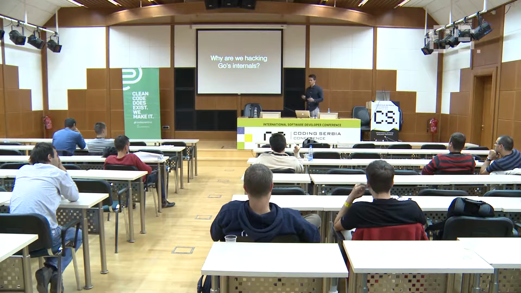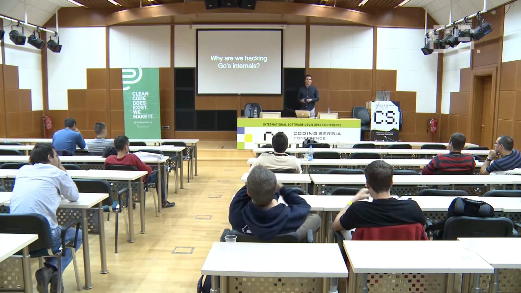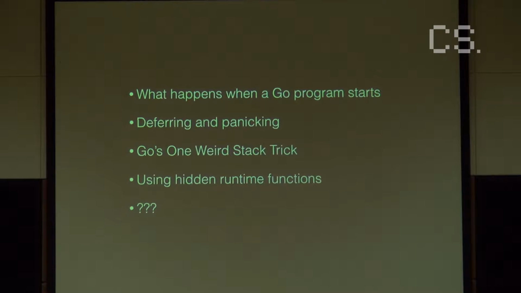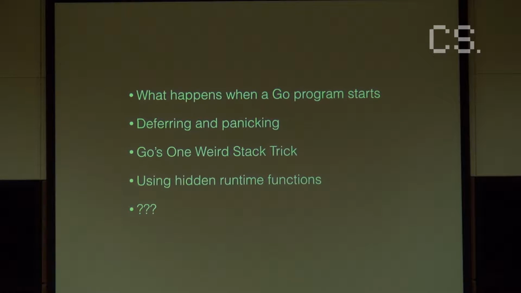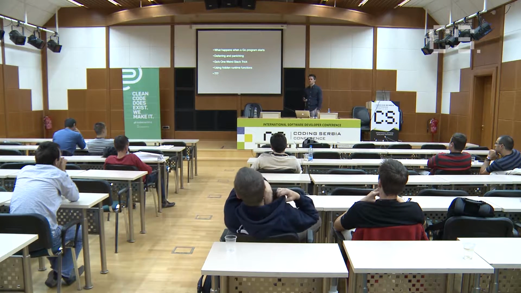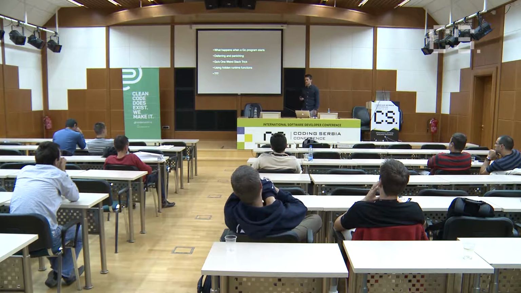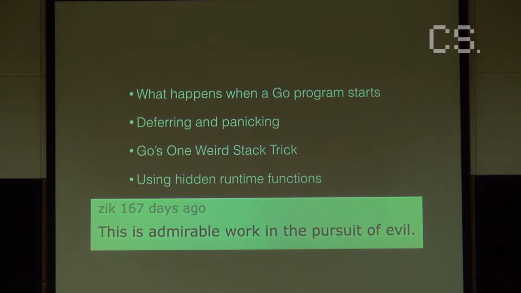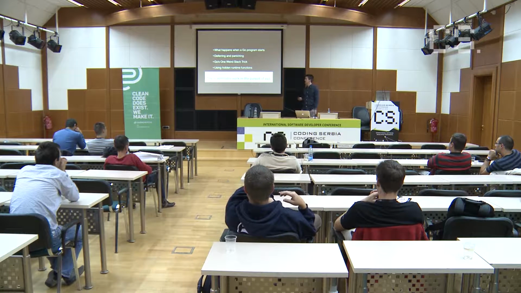And what I'm also going to do is show how, if you know some of these inside things, you can hack them and do fun things. So first I'm going to show you what happens before a Go program can actually run. I'm going to explain a bit how deferring and panicking works behind the scenes. I'm going to show you a trick that Go uses that allows it to have thousands or tens of thousands of threads of execution without using a lot of memory. I'm going to show you how I can run private functions that I'm not supposed to be able to. And then I've got a surprise at the end. People would call me evil for it, so it's going to be a fun one.